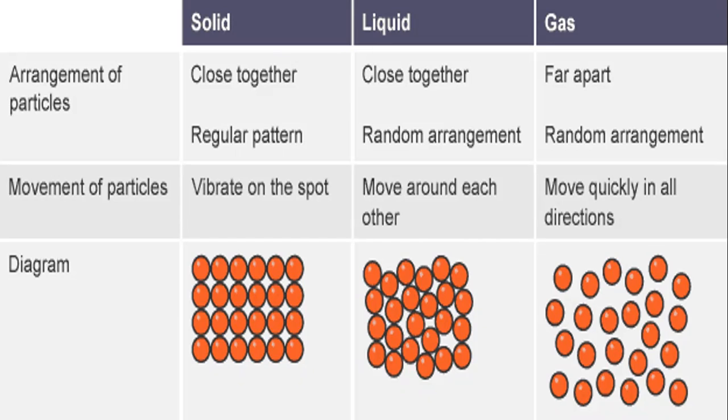You can see in the diagram of the solid that the particles are closely packed together. There is no gap between them, so it is written here as close together. In liquid, they are also close together, but not very close. But in gas, they are very far from each other. They don't like each other; they move away from each other.